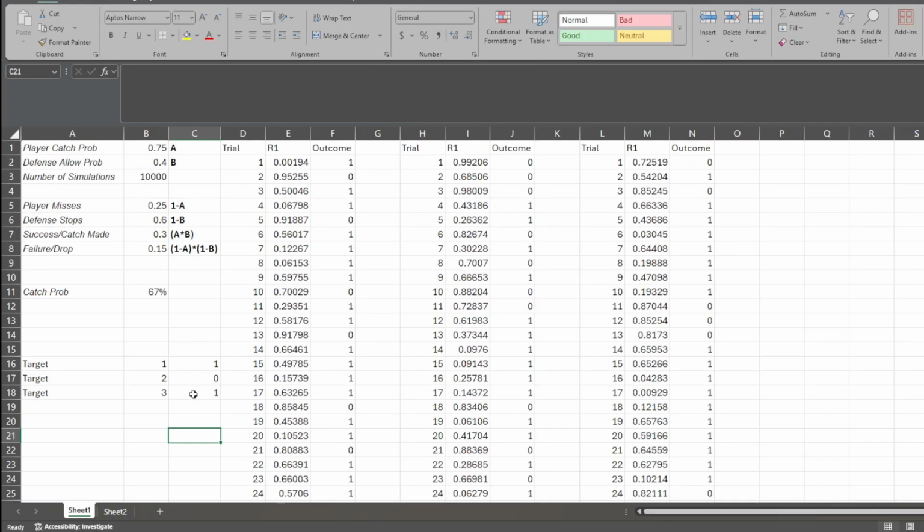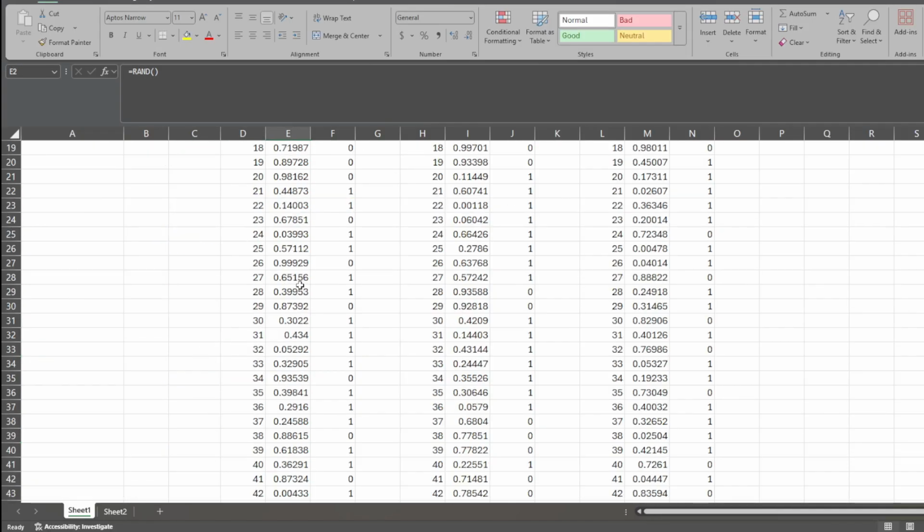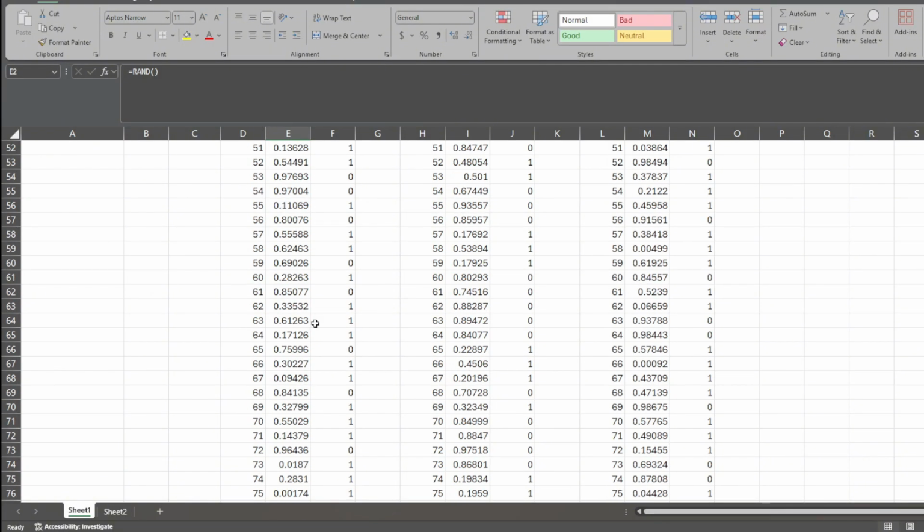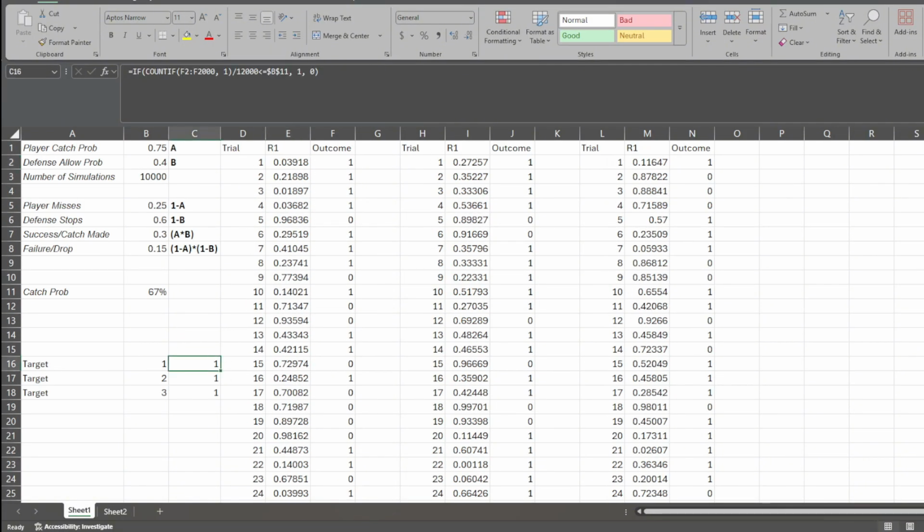So let's just say this player had, for whatever reason, their expectation was 1.5 receptions. Well, looking at this, a majority of these are going 2. Rarely, like here, we have 1 reception, 2, 3, 1, 2, 2, 2, 2, 2, 2, right? And as you click through it, you can see that the simulation is running this 12,000 times, and you can go ahead and make that calculation and see whether or not they're going to make this. So in this last one that we ended on, they would have made the reception all 3 times on all 3 targets. So now you can start calculating, okay, if I think this is what it's going to be, let me go ahead and see what the receptions are going to be on the sports book.